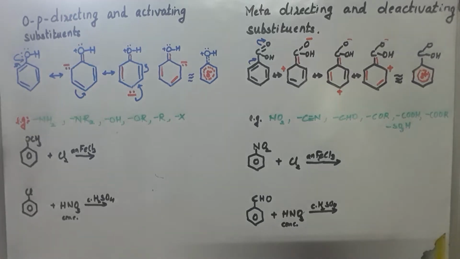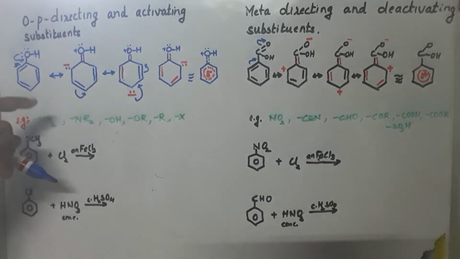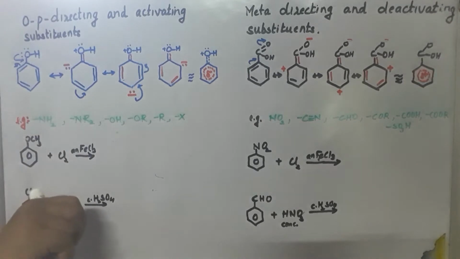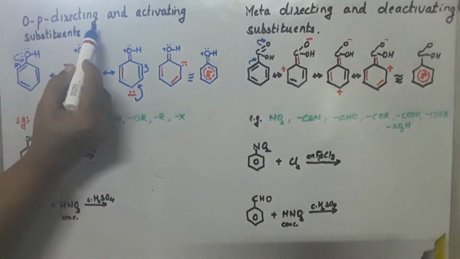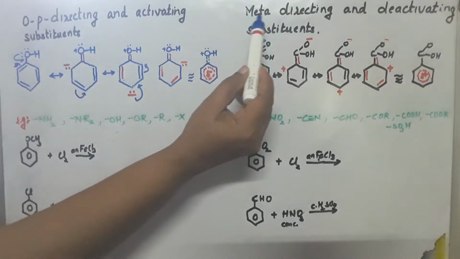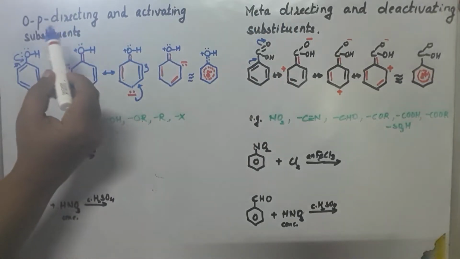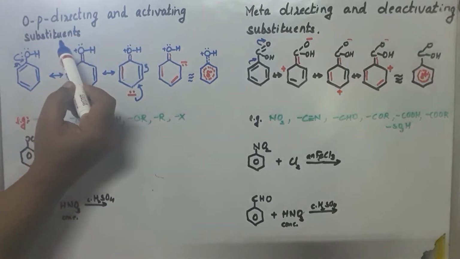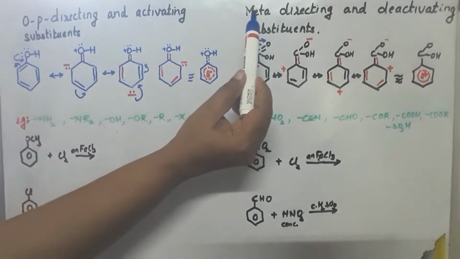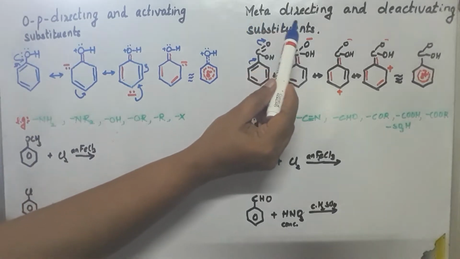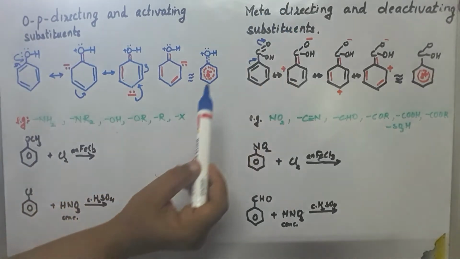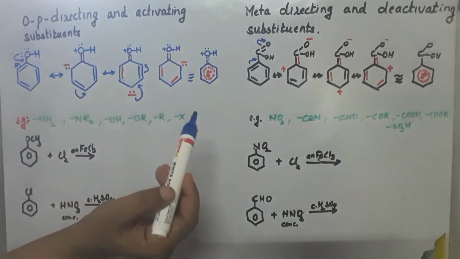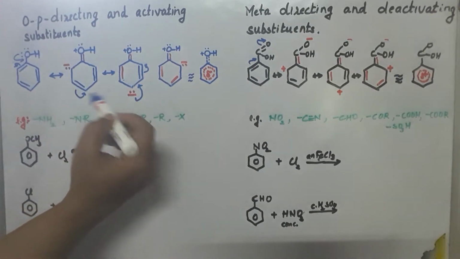Children, today we are going to learn about the directing influence of substituents on the benzene ring. There are two different types of directing influence: one is ortho-para directing influence, and another is meta directing influence. Almost all ortho-para directing groups are activating substituents, while meta directing groups behave as deactivating groups. Why it is so, that is what I am going to explain in this video.